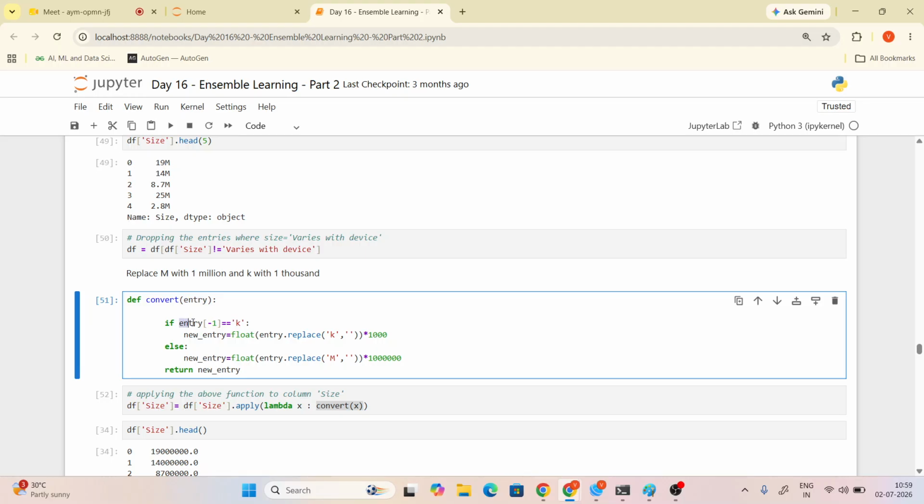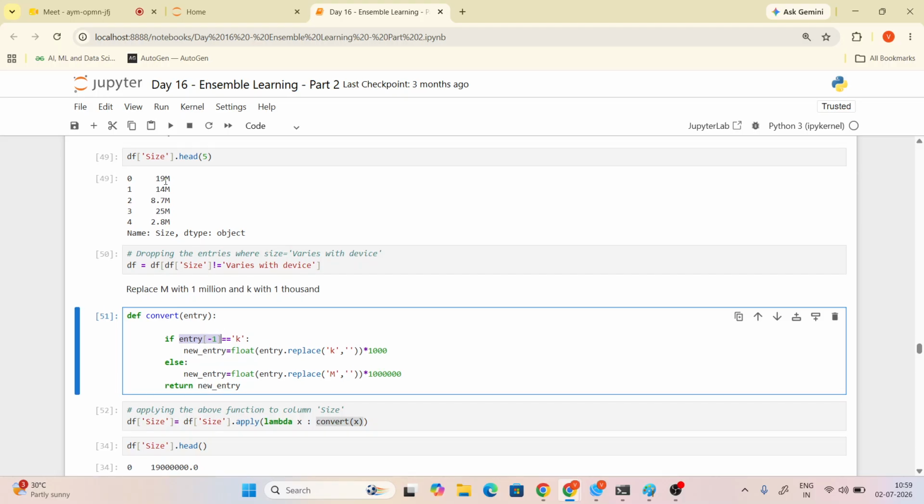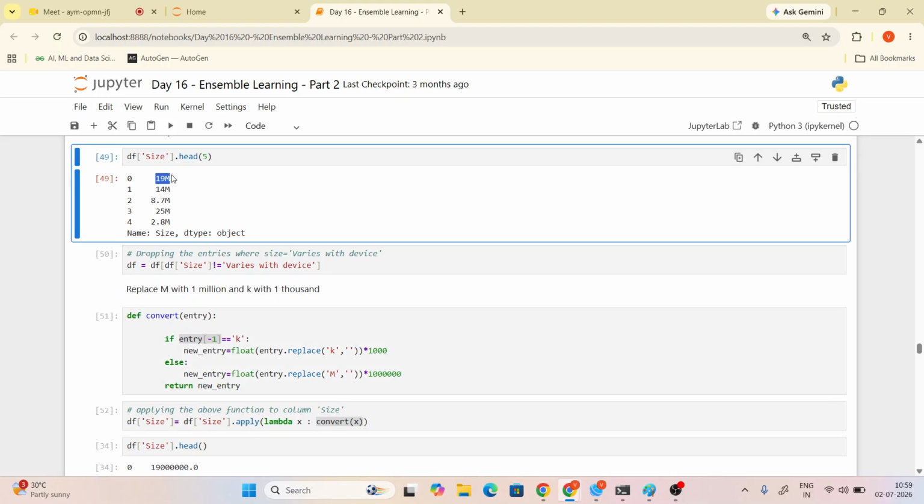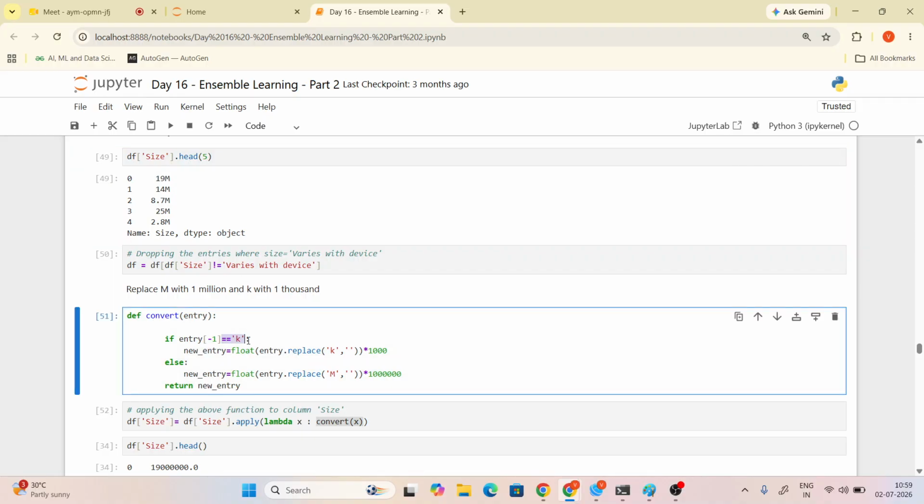Now tell me, for 19m, which one is the minus 1 index? 1, 9, or m? This is the sequence of characters, so the minus 1 index is m. Does m equal k? No, the condition is not satisfied. If it equals k, then only we go to this branch. Otherwise, we go here. So what do we replace? We replace m with empty, convert the entry into float and multiply it with this value. Have you got it, Alka?